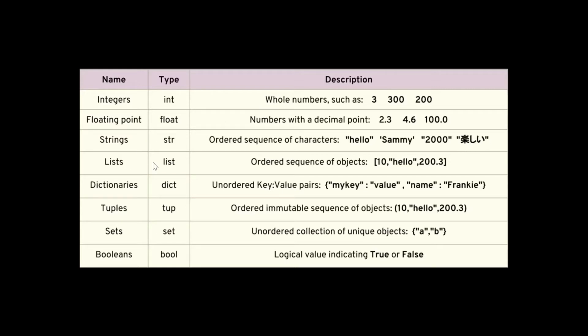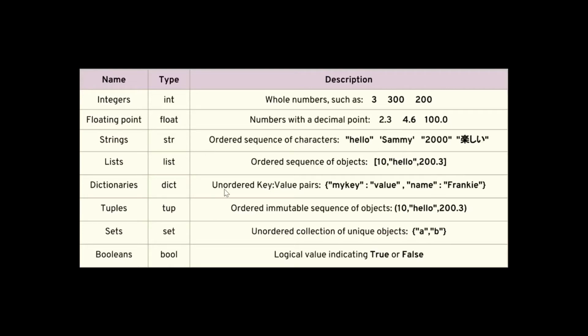Then we have list. List is the ordered sequence of objects. For example, it may contain an integer, it may contain a string, it may contain a float. The list of all the things is called list.